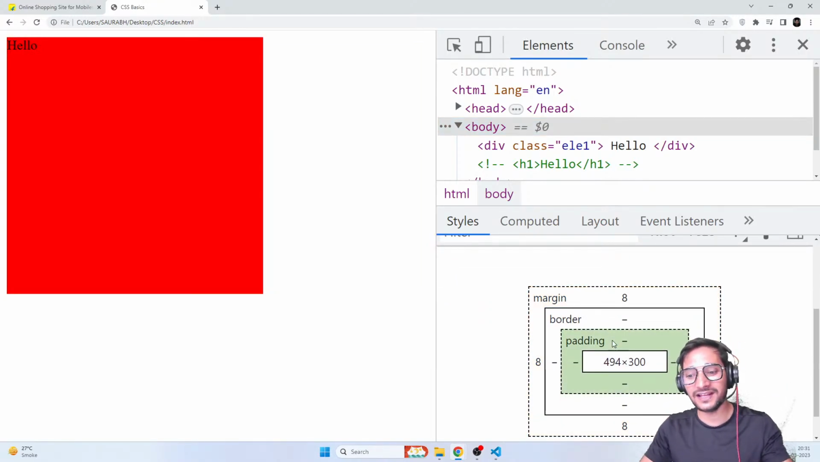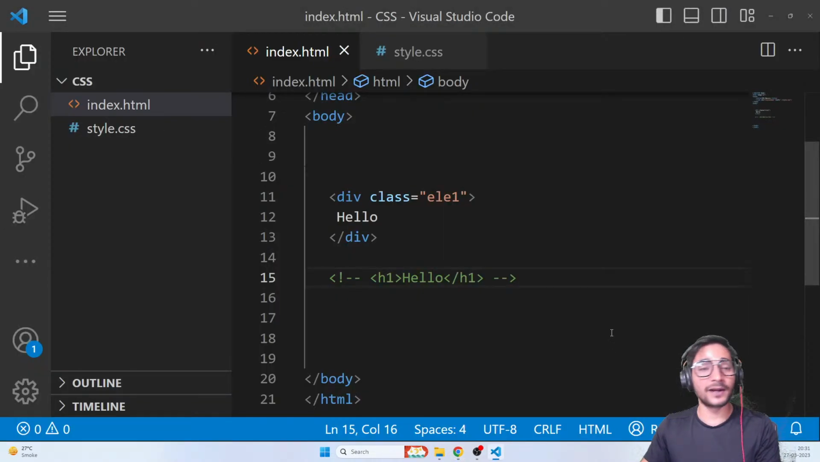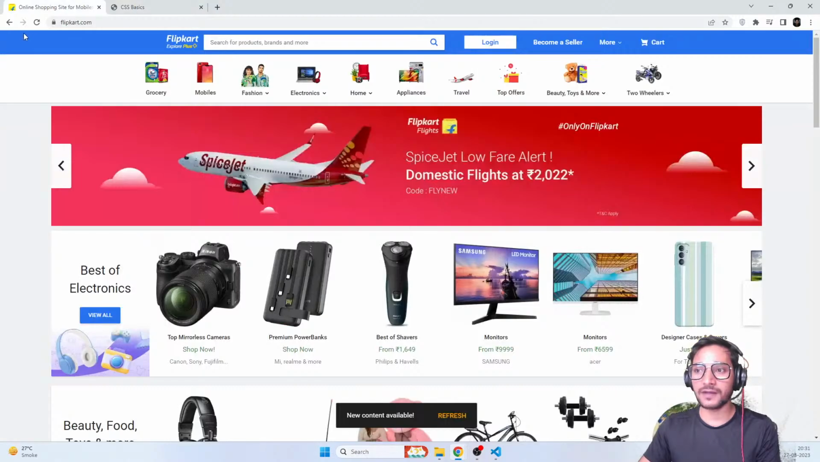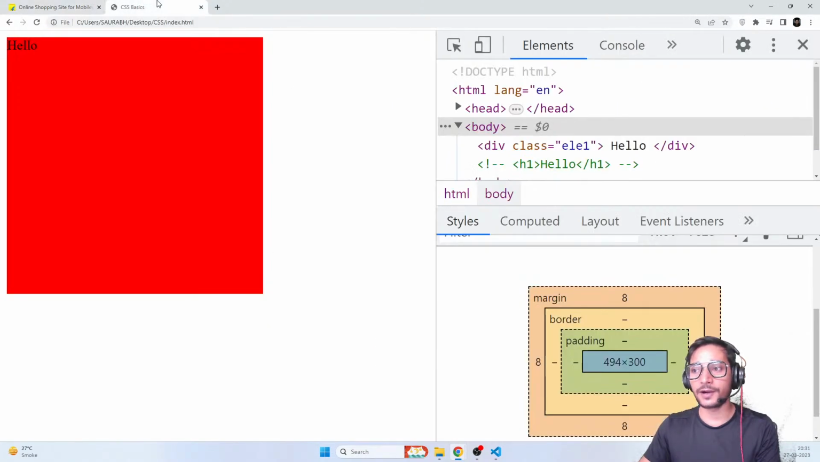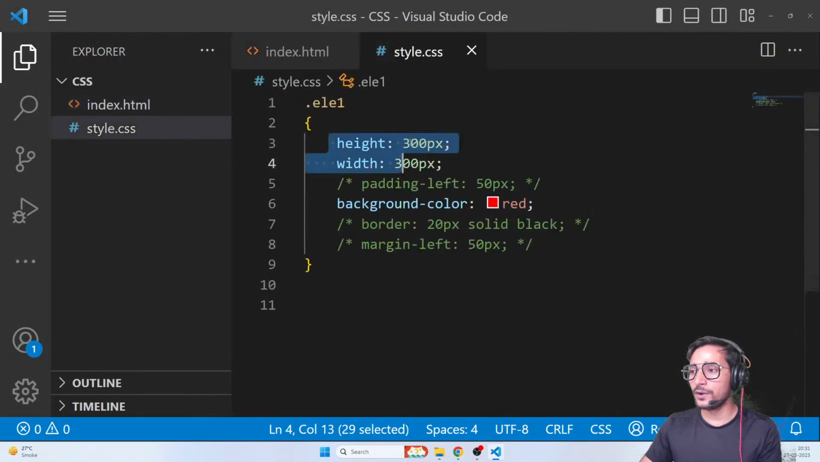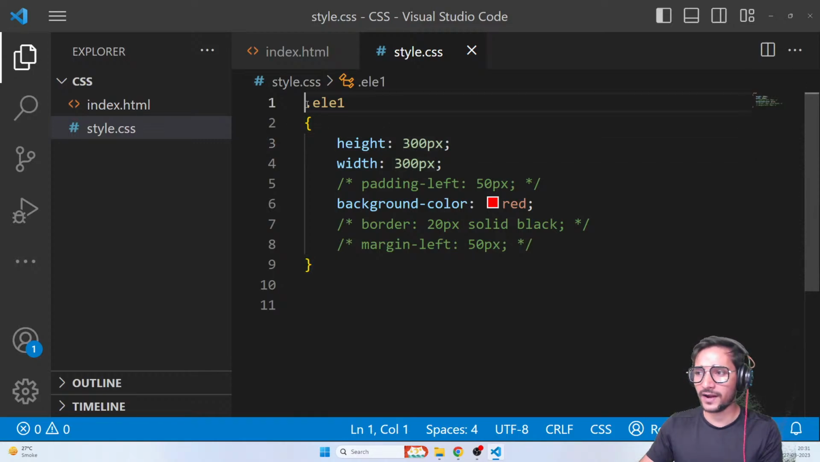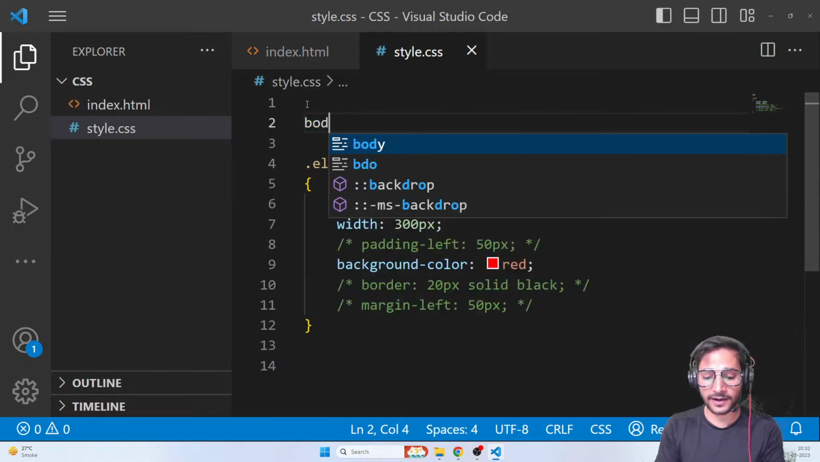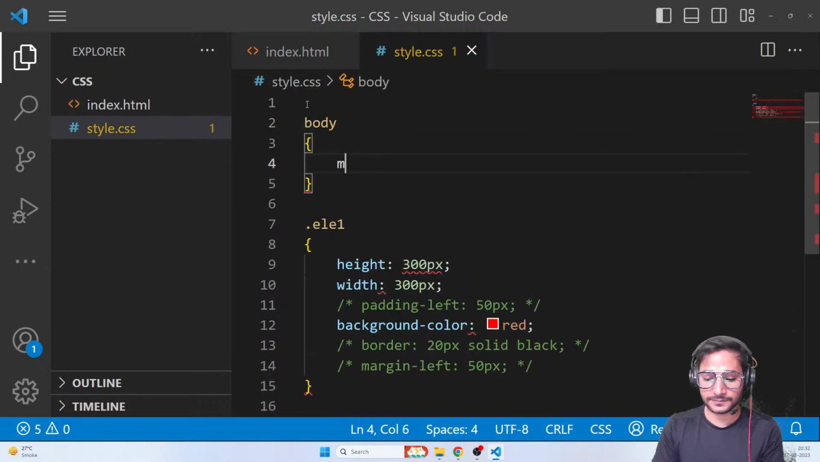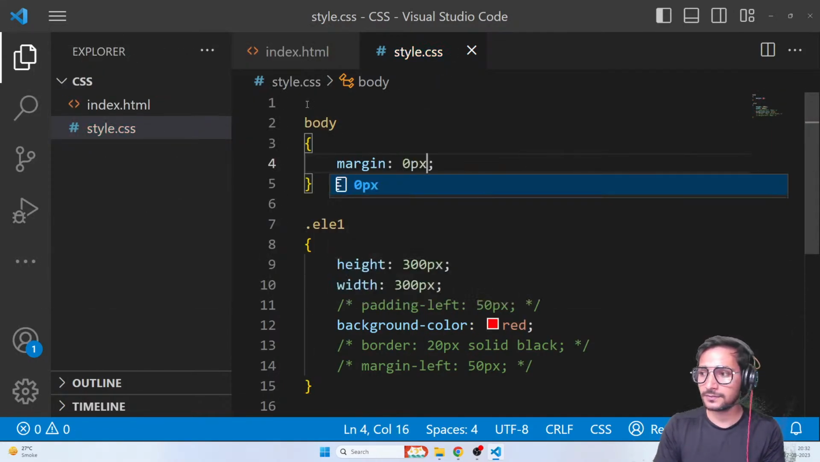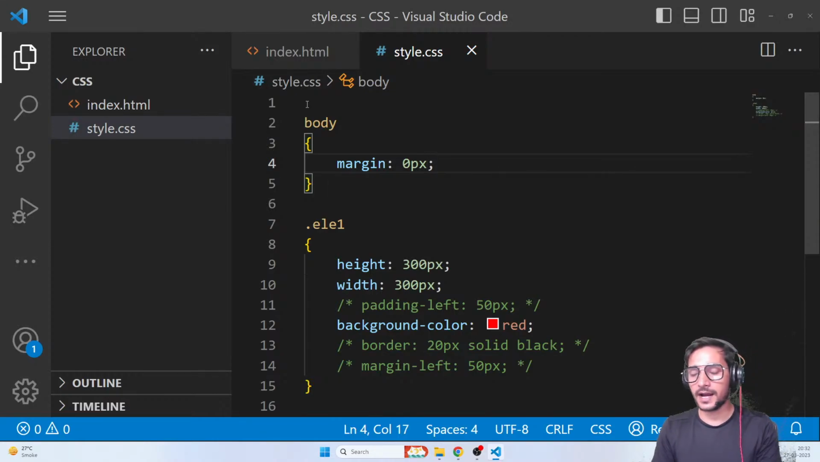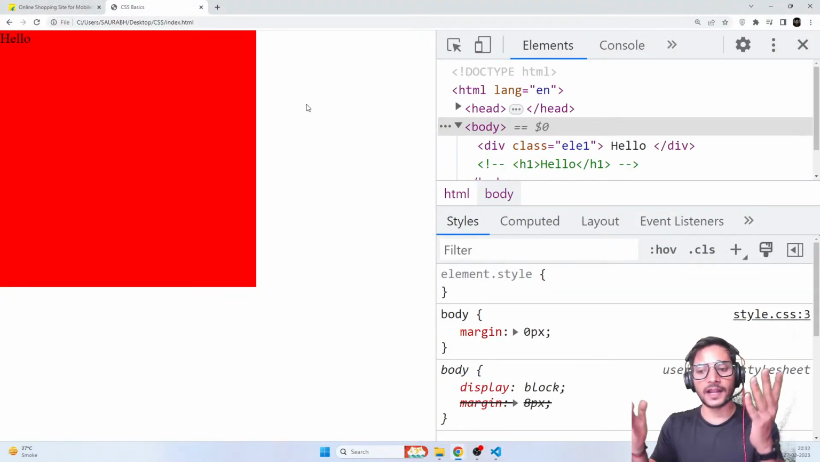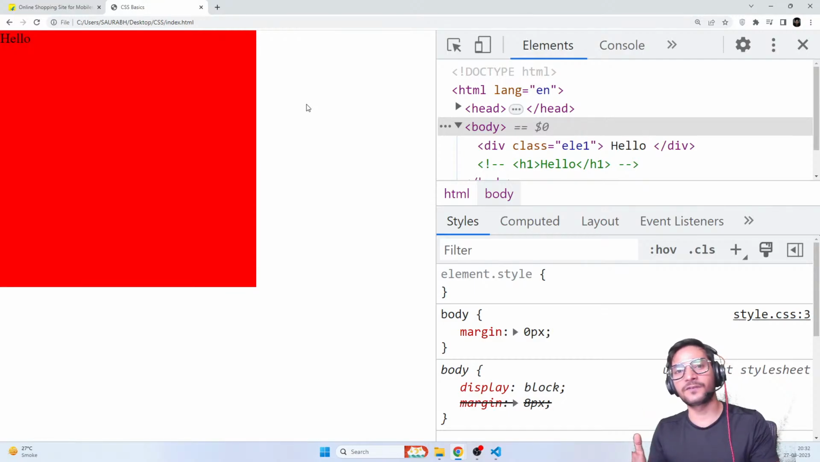As our h1 was having a margin, just like that, body is also having a margin of 8 pixel. I don't want it, because sites like Flipkart start from the very start, and I don't need it. So for that, I can go in CSS and write that, okay, fine, internally they have given body a margin of 8 pixel. I don't want that. So I'll write body, please remove your margin, make it 0 pixel. And that's it. That thing is gone. And now your things are also starting from the start.